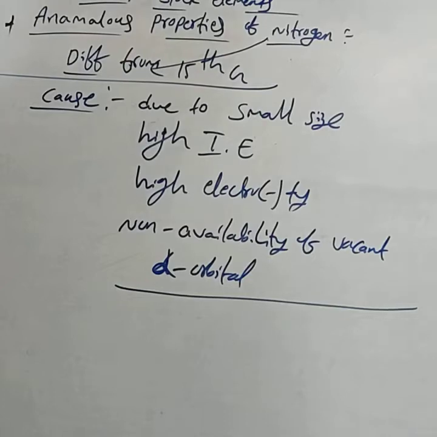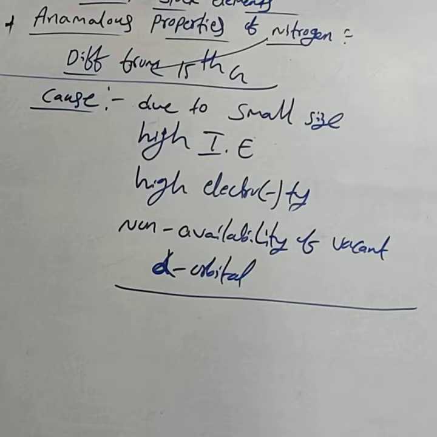Already in the electronic configuration, I explained that nitrogen does not provide a vacant d orbital, but other elements can provide the vacant d orbital. Hence, these four are the cause for the anomalous properties of nitrogen.